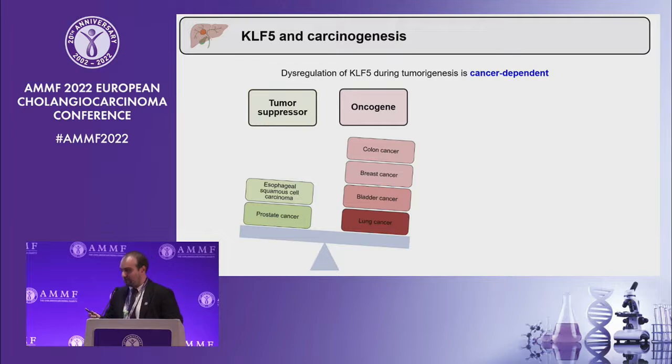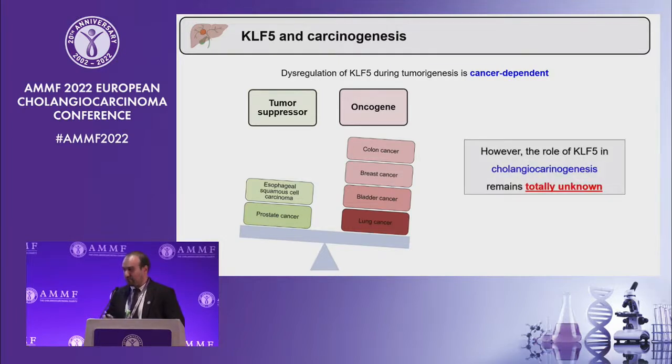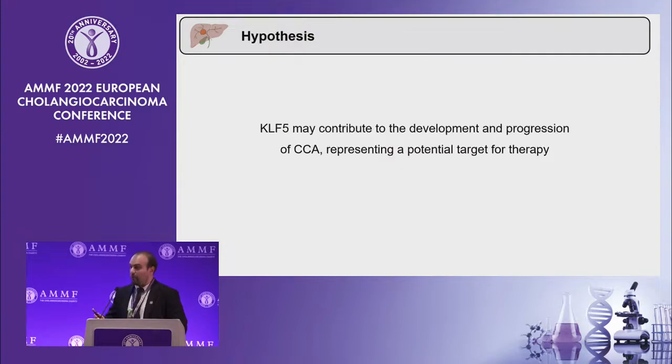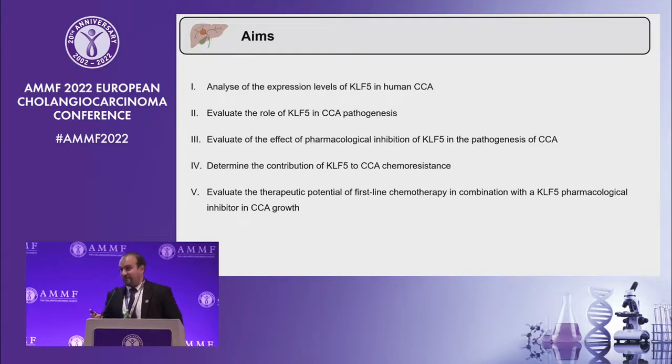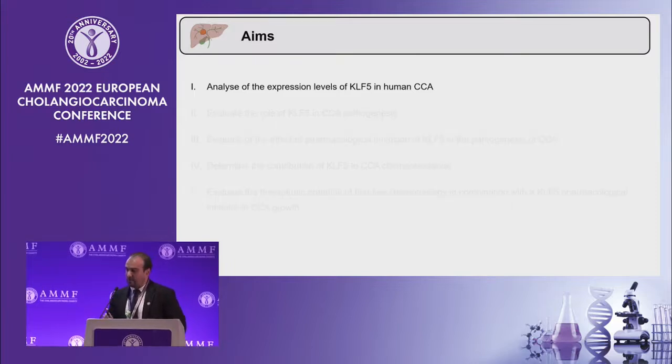But what happens in cholangiocarcinoma? Up to now, there is no description of the role of KLF5 during cholangiocarcinogenesis. Therefore, we hypothesize that KLF5 may contribute to the development and progression of cholangiocarcinoma, potentially representing a target for therapy. In order to address this hypothesis, we developed distinct aims, and our first aim was to analyze the expression levels of KLF5 in human cholangiocarcinoma tumors.